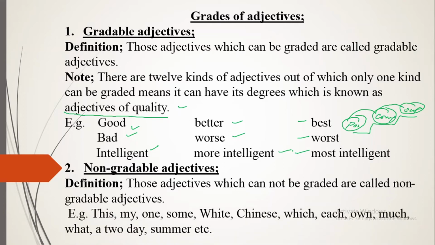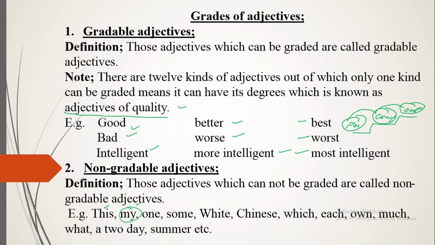Of these I have given some examples. If you remember, we talked about demonstrative adjectives. Like I said, this book is expensive. Over there, this is a demonstrative adjective which cannot have its degree. We cannot say thisest, or more this, most this. So that is known as non-gradable, to which we cannot give degrees. That is your demonstrative adjective.